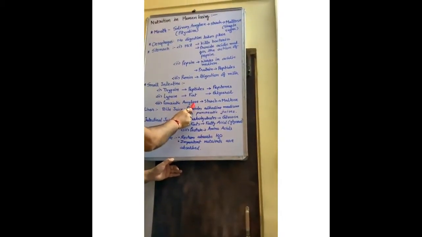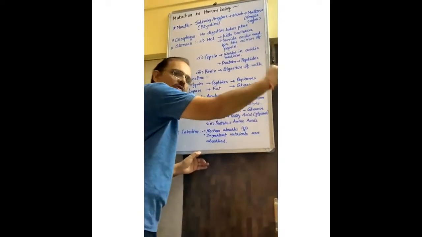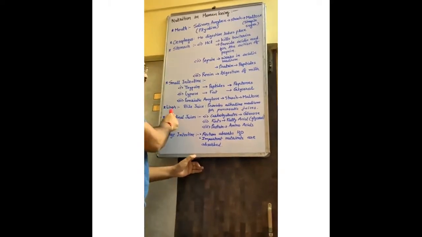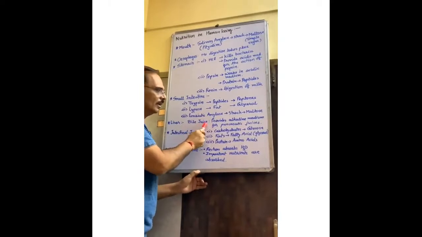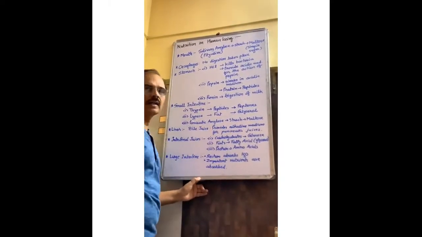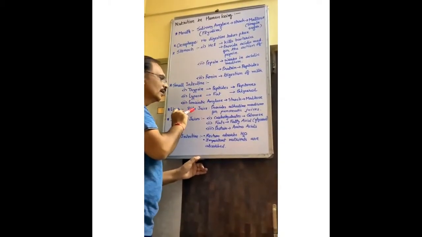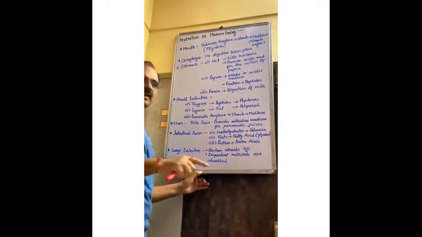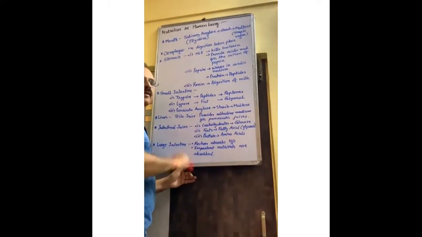Pancreatic amylase converts starch into maltose again, and maltose converts into glucose, the simplest sugar form. The liver, during that process, produces bile juice. Bile provides an alkaline medium for the pancreatic juices. All these pancreatic juices are necessary for the digestion, and this is possible only when bile juice is produced, because bile provides an alkaline medium.